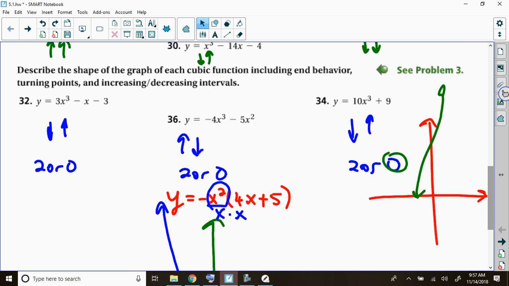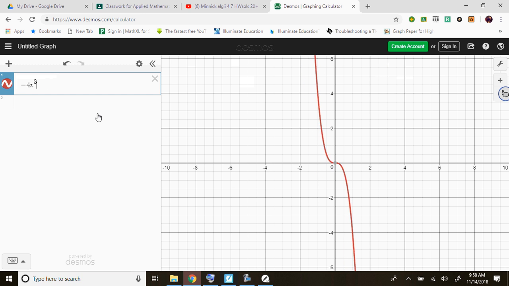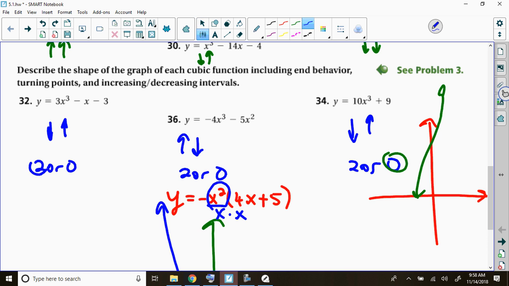So 32, you'd actually have to graph that, like I said, or plug in a table of values. We know what its y-intercept is. We know its end behavior. So 32, we got 3x cubed minus x minus 3. So that one really has two turning points as well.